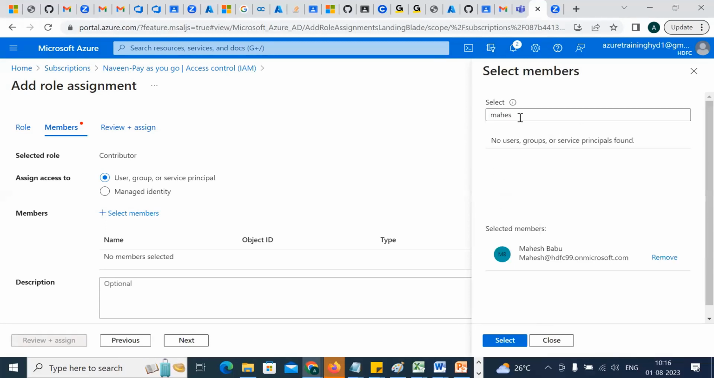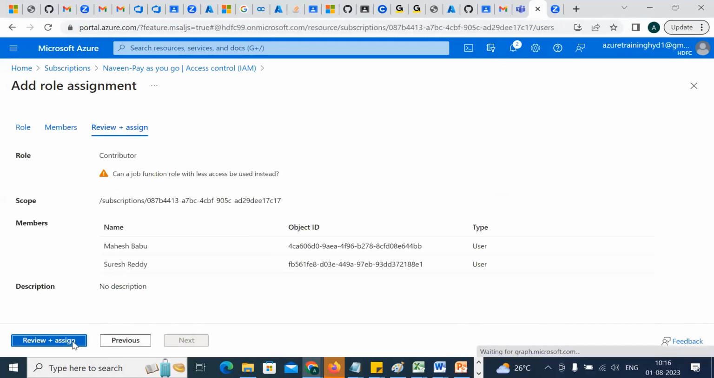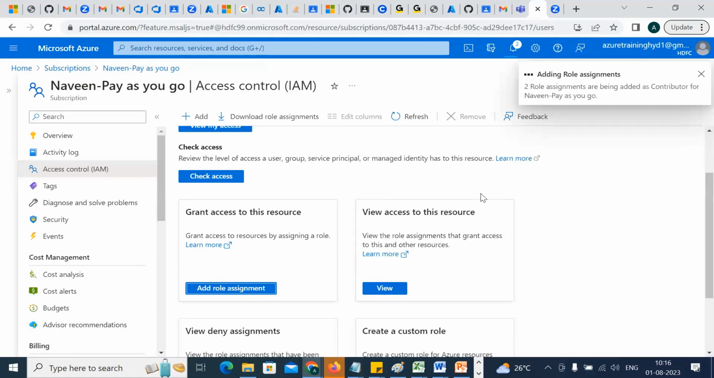Mahesh Babu. Suresh ready? Okay, I have given the permission to them. I'm reviewing it and assigning it. If the permission is given to them, they can go and see my subscription. They can start creating app services, function apps, everything. They can make use of my subscription, and I will be responsible for paying.